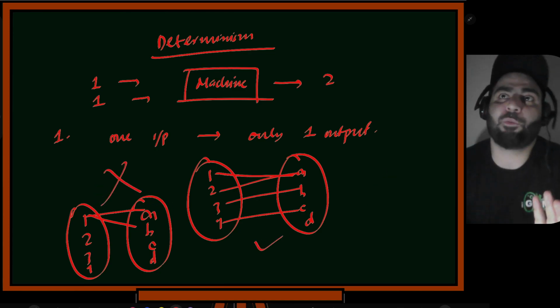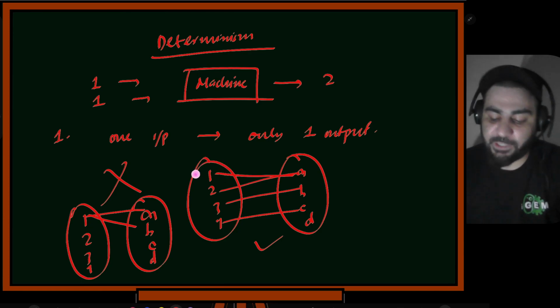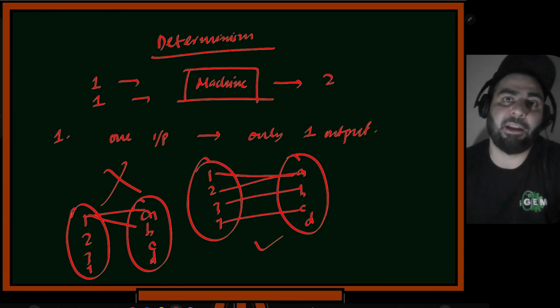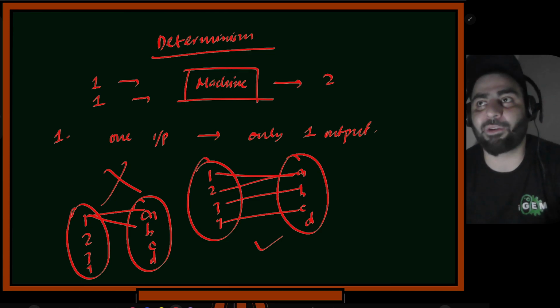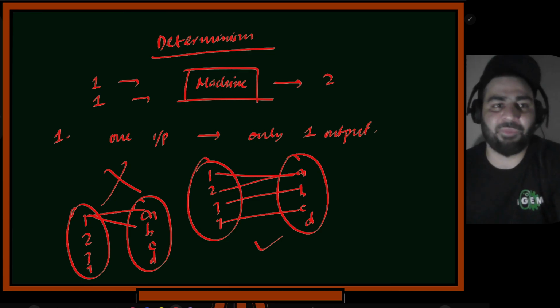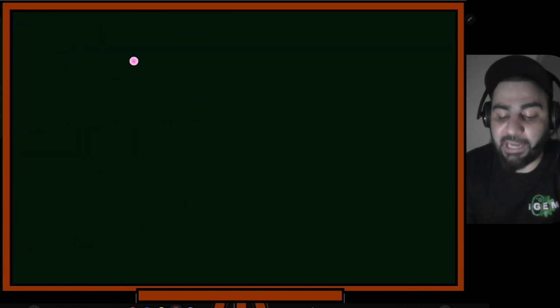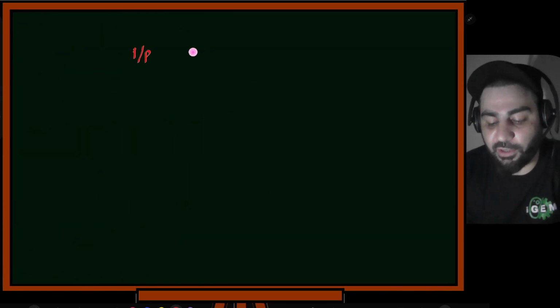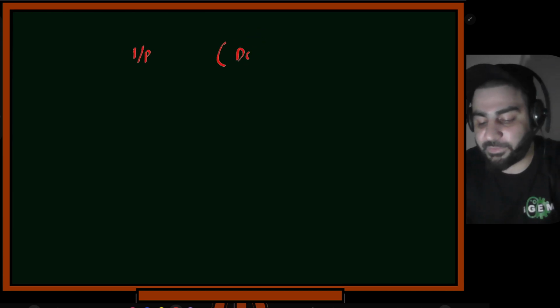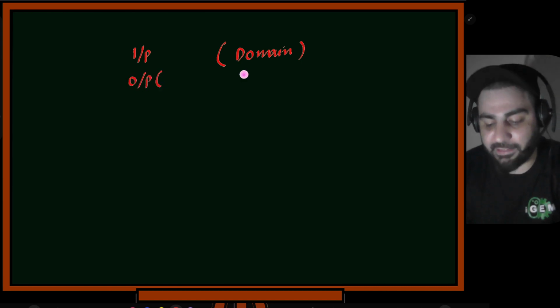That's putting one restriction. Now if you see this, it takes some values as an input and it gives some output. Again, let's mathematically name them. There are standard names for this in mathematics. Whatever input is taken by the function is called the domain. And whatever output is given is called the range.